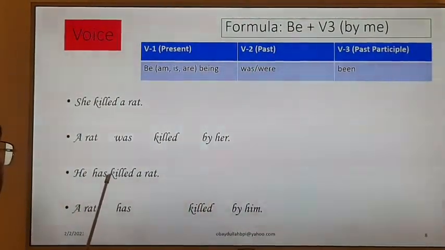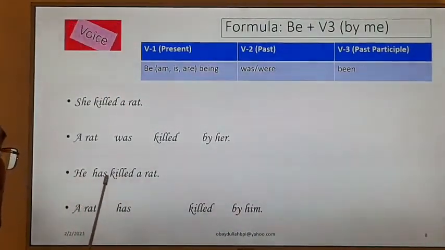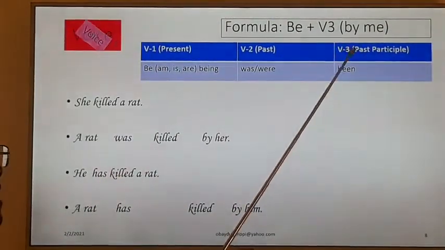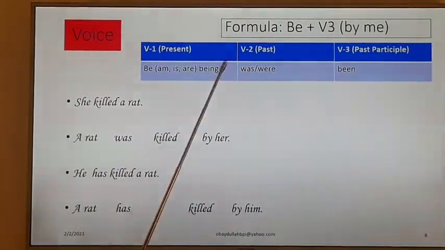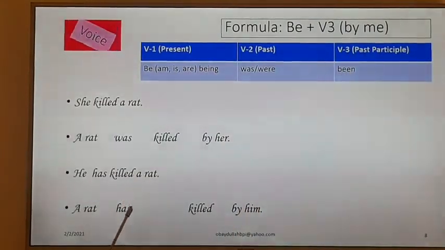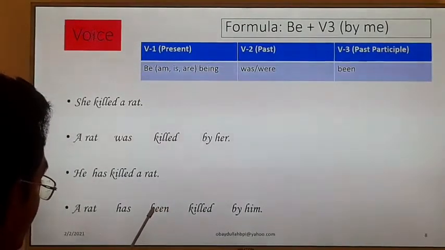Killed, this verb is in present perfect tense, and in the present perfect tense we use verb number 3, killed, the past participle. And when we get verb number 3, we have to use the be verb from verb number 3. Here we have to use the verb number 3 be verb, okay, passive verb, been.